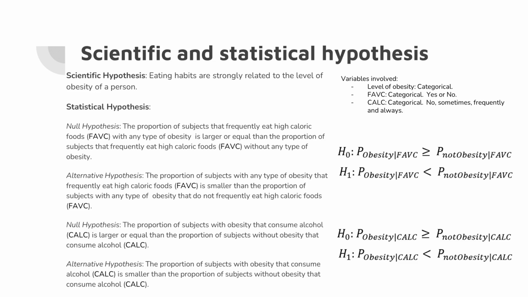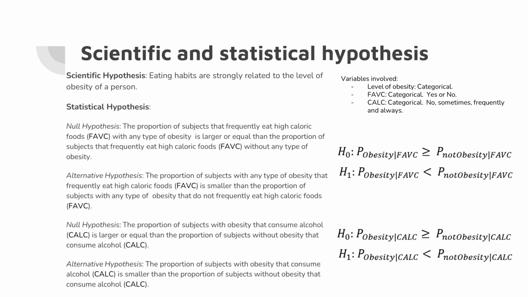And we propose two statistical hypotheses. For the first one, the null hypothesis is that the proportion of subjects that frequently eat high-caloric foods with any type of obesity is larger or equal than the proportion of subjects that frequently eat high-caloric foods without any type of obesity. The alternative hypothesis is that the proportion of subjects with any type of obesity that frequently eat high-caloric foods is smaller than the proportion of subjects with any type of obesity that do not frequently eat high-caloric foods.